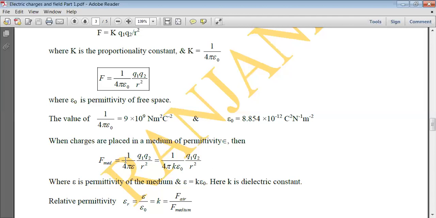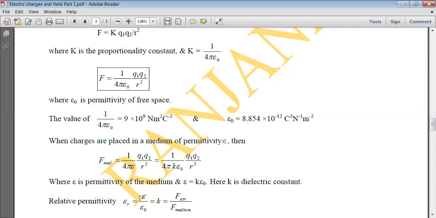So when the charges are placed in some dielectric or insulating medium, the force becomes 1 upon 4 pi epsilon Q1 into Q2 upon R square, which can be written as 1 upon 4 pi K into epsilon naught into Q1 into Q2 upon R square.